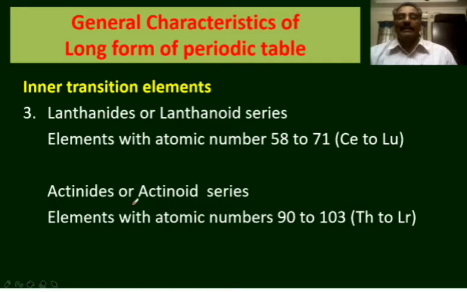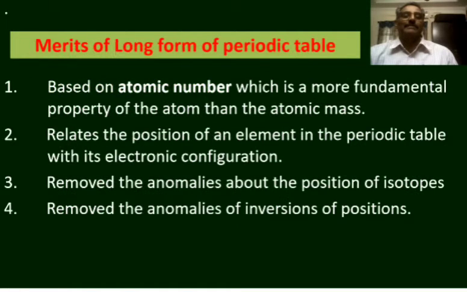In the same way, the actinide or actinoid series, elements with atomic numbers 90 to 103, that is from thorium to lawrencium, also resemble actinium in their properties, as the outer electronic configurations of these 14 elements are similar to the outer electronic configuration of actinium. So they resemble actinium. So these 15 elements together are kept in the periodic table in the same position.